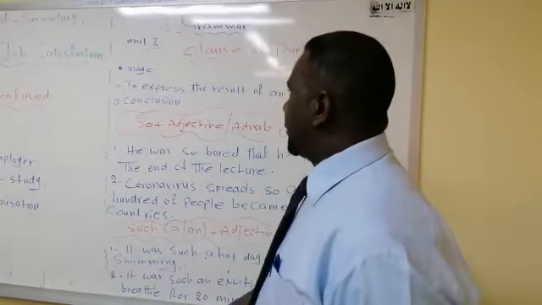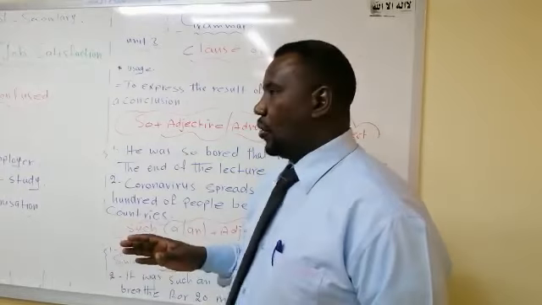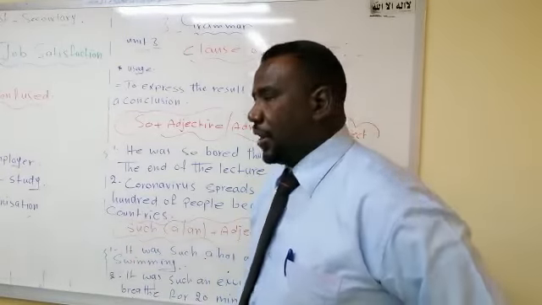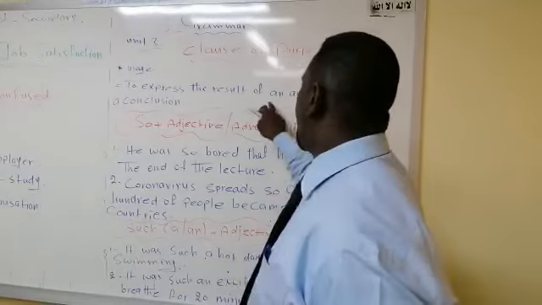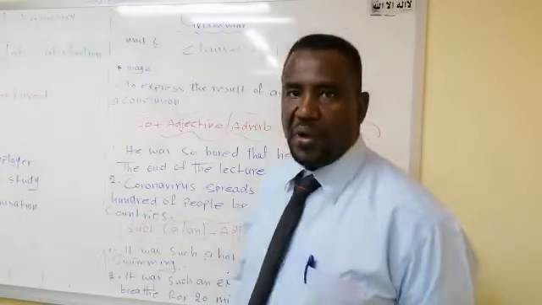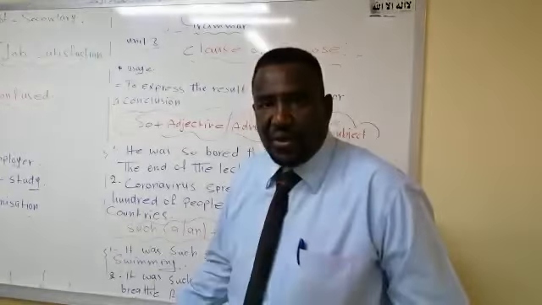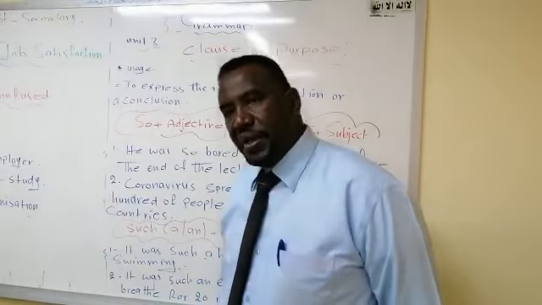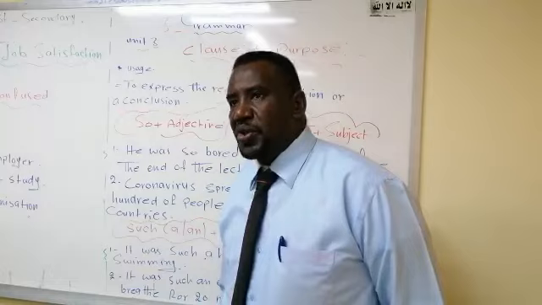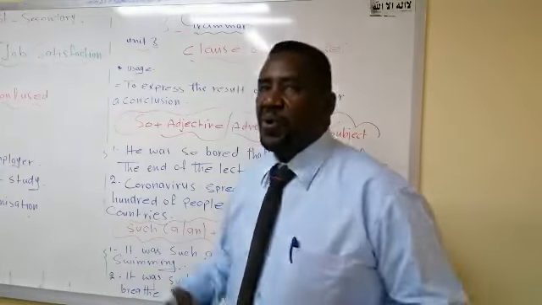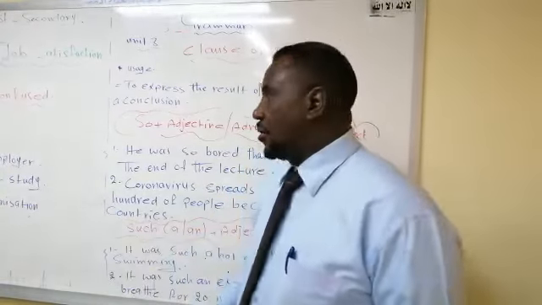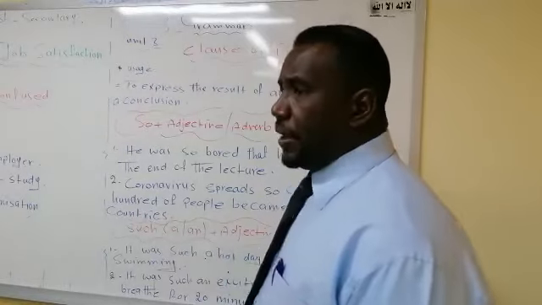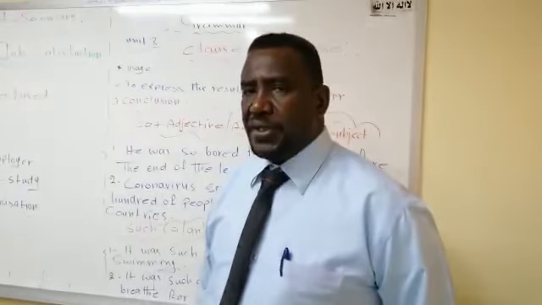To define it, we use clause of purpose so as to express the result of an action or a conclusion. That means why you do or why you did that. You can say, I did it because, or so as to do so and so, or because, or so, and so on. Here we have the first rule.